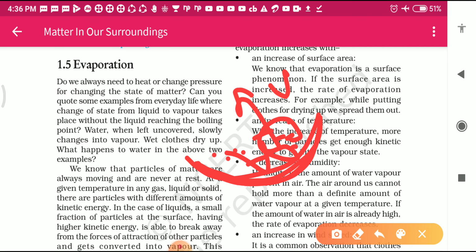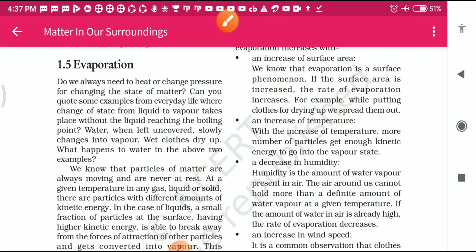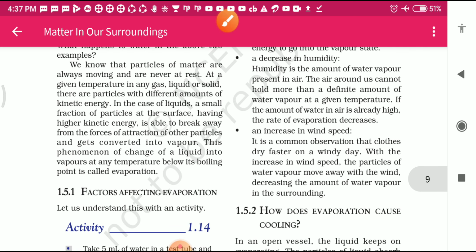Another point is wet clothes dry up. What happens to water in the above two examples? The question is asking what happens to water in both cases: first, when the water is in the china dish, and second, when wet clothes dry up. Let's start now with the next paragraph.